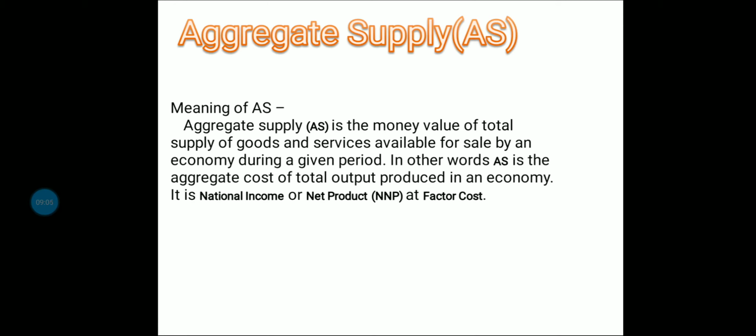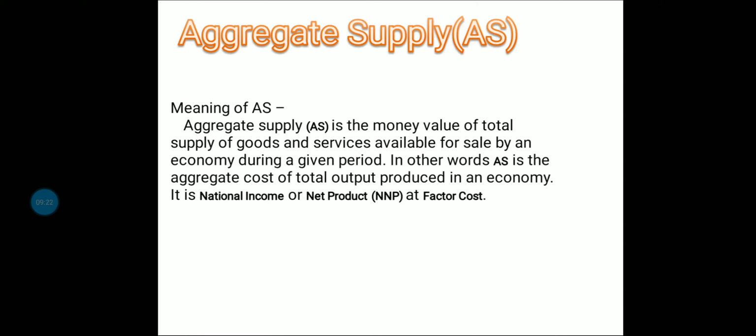Now we are moving to aggregate supply. Aggregate demand has been done. Now, what is aggregate supply? It is the value of total quantity of final goods and services produced in the economic territory of a country.